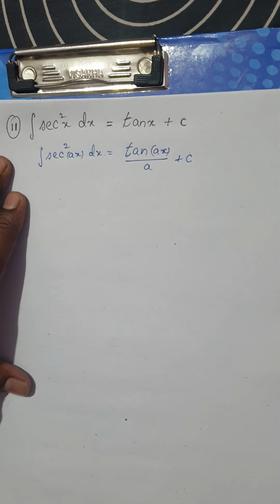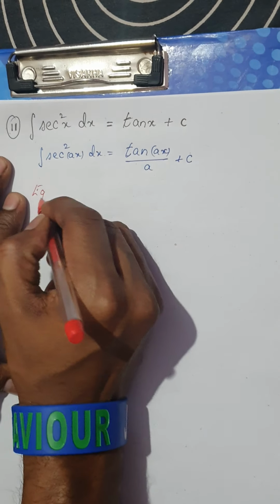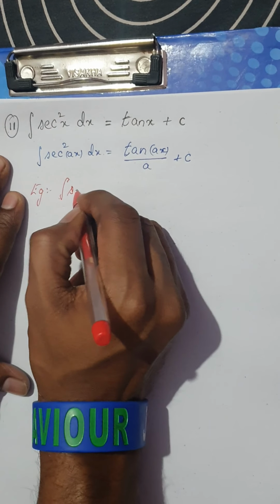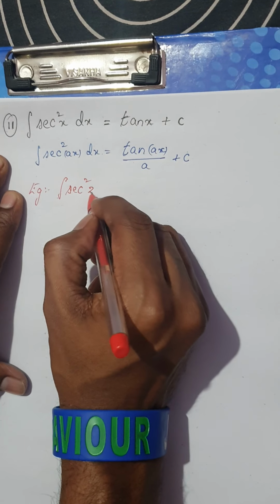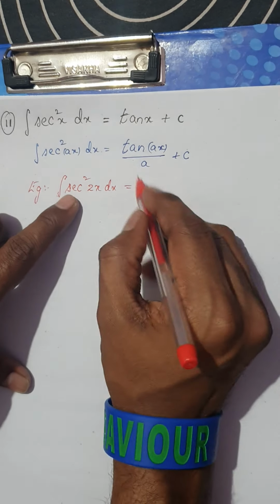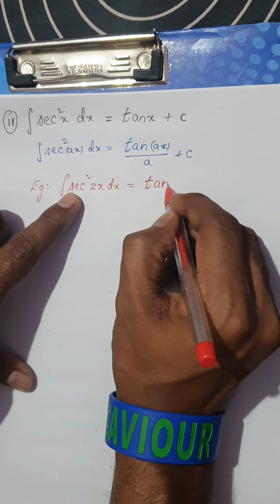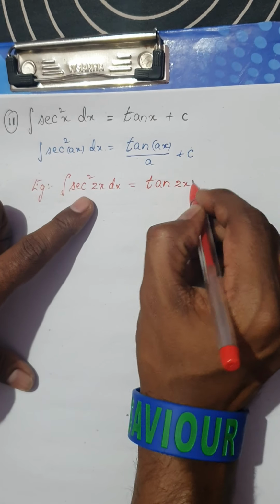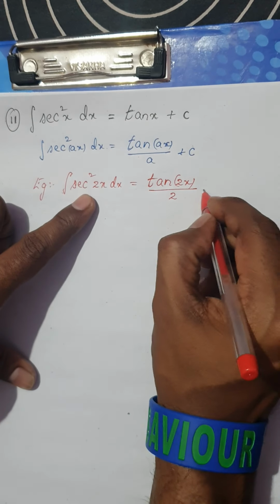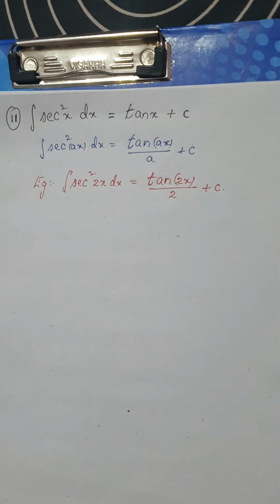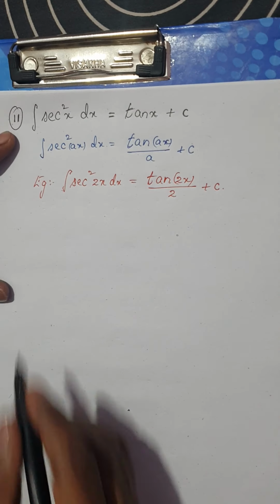Example: integral of secant square 2x dx. Integral of secant square is tan, the function is 2x, divided by 2 plus a constant. Is it clear? So this is the integral of secant square.